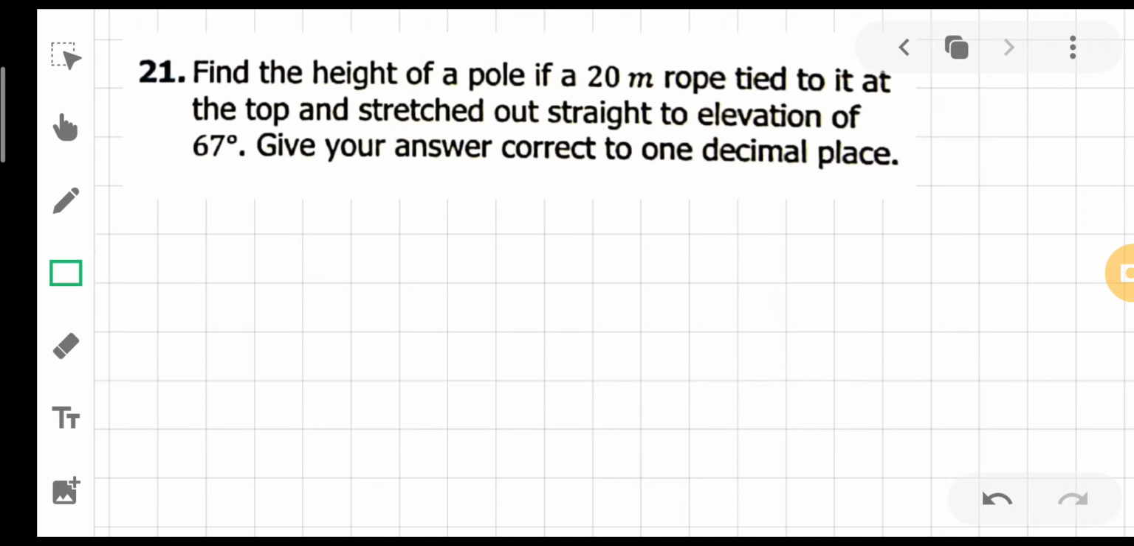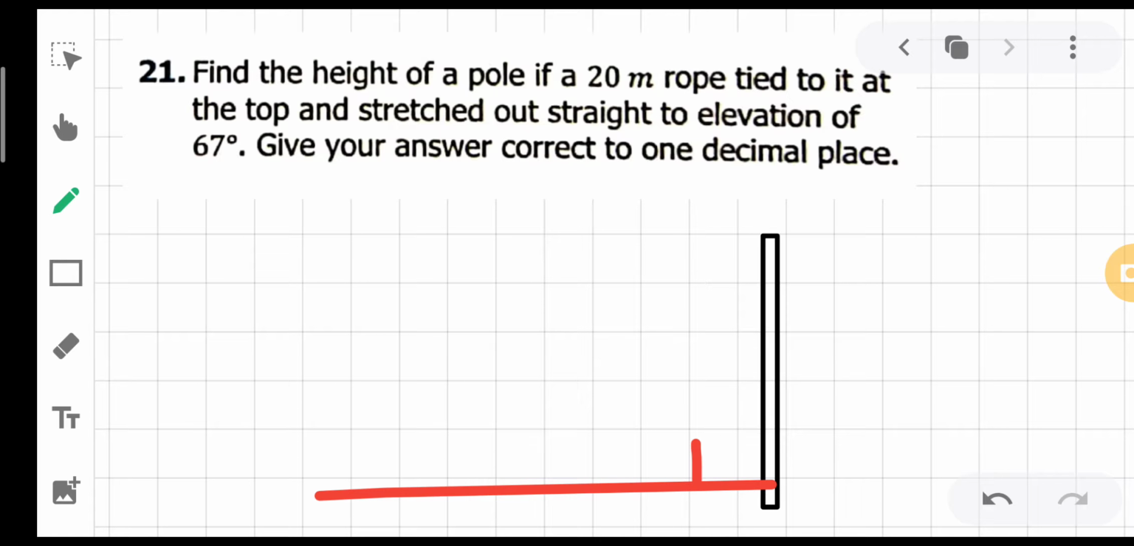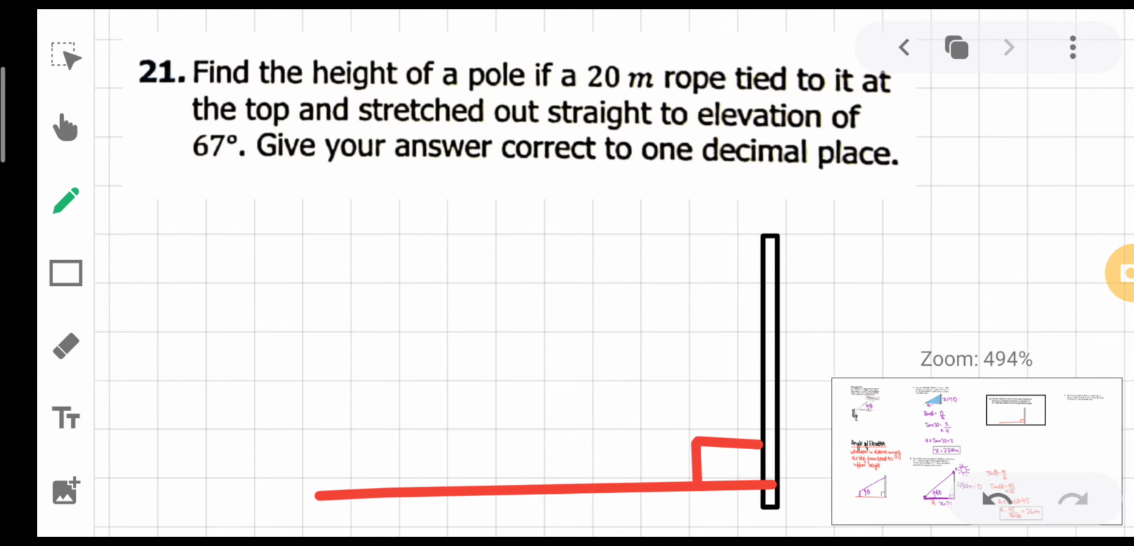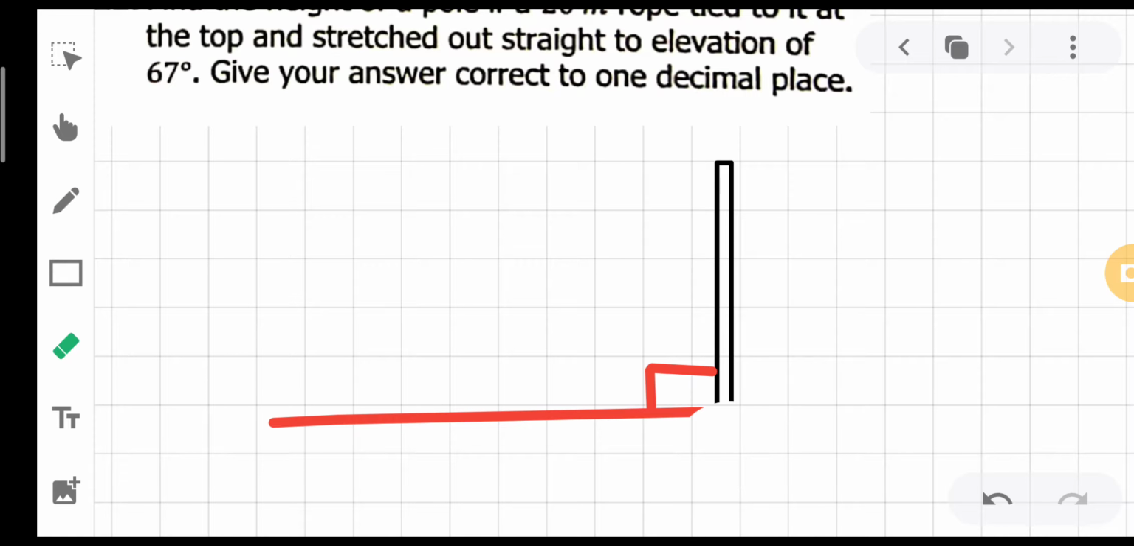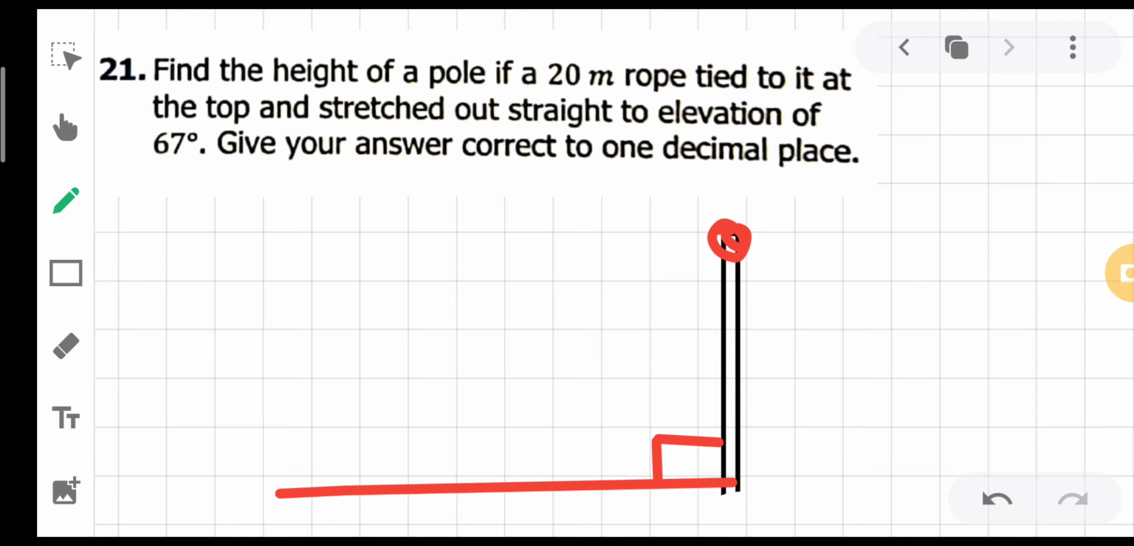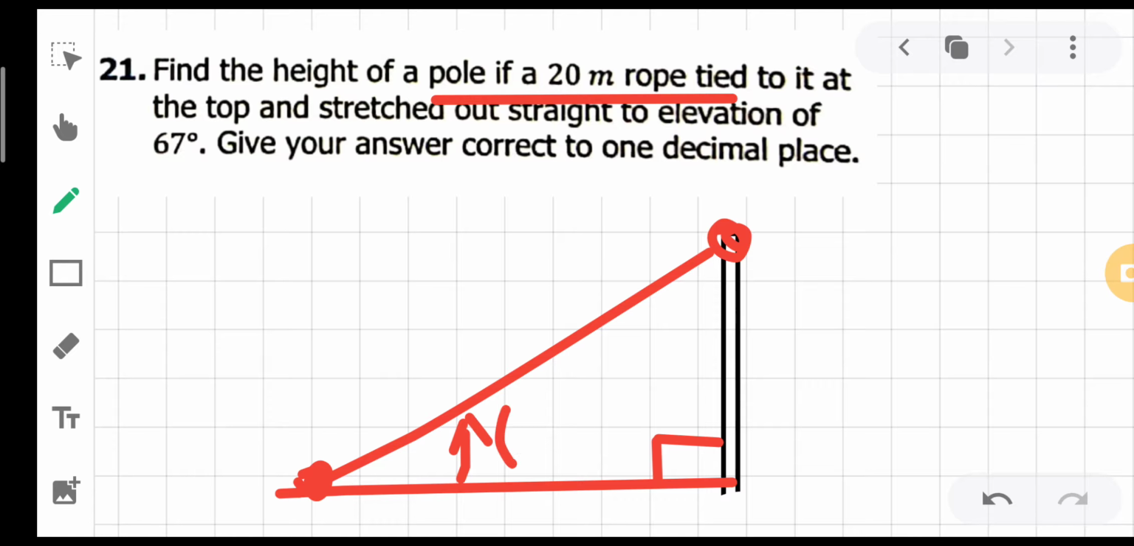So in the following situation, let's consider this line as a pole and this one as your ground level or level ground. This is a right angle triangle. In the following situation, let's say this is a rope, this is your rope that is tied to the top. ऐसे लिखा था ना, if a 20-meter rope is tied at its top, so obviously this is a rope that is stretched straight at an angle of 67 degrees.